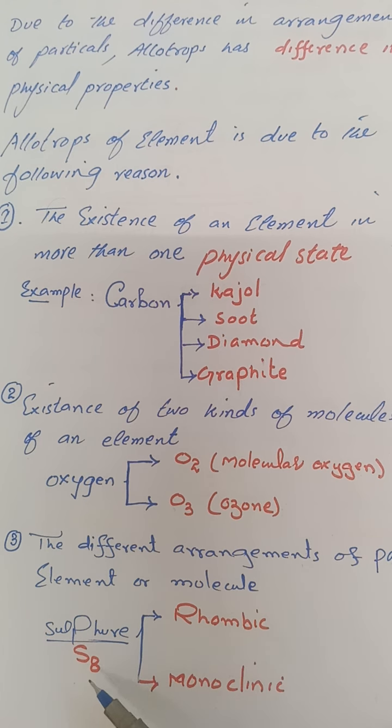In rhombic form, the arrangement of sulfur molecules in three dimensions is different from that in monoclinic form. So there are three ways to explain the difference in allotropes: the physical state, the kind of molecule, and the arrangement of particles, that is the arrangement of atoms or molecules in allotropic forms.